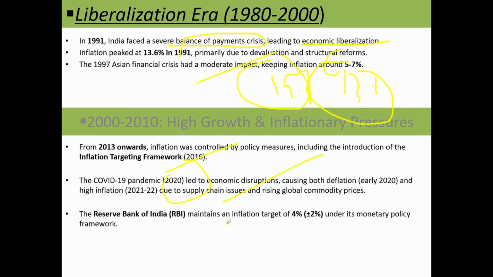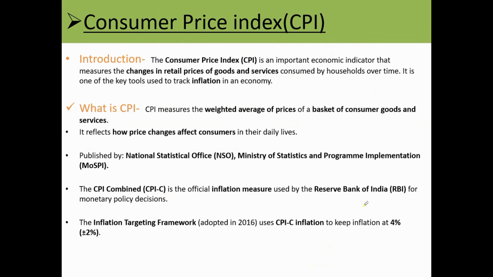Now, RBI maintained the inflation rate at what? 4%, either plus 2 or minus 2. It is regulated by the monetary policy framework. Now, first I want to explain the consumer price index. Why consumer price index? Now I am discussing it.